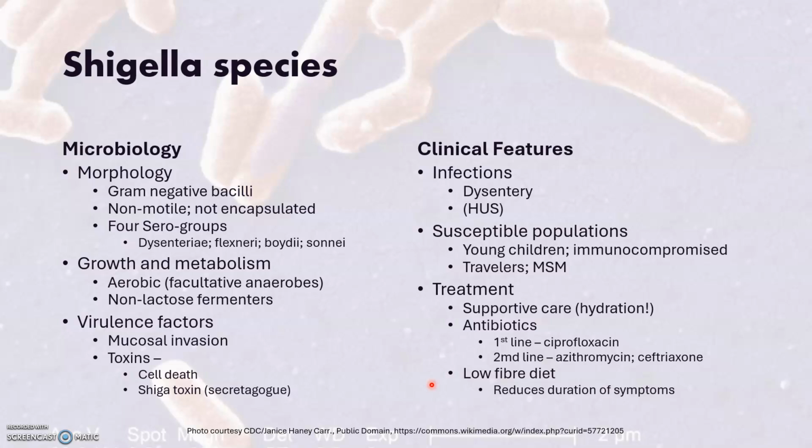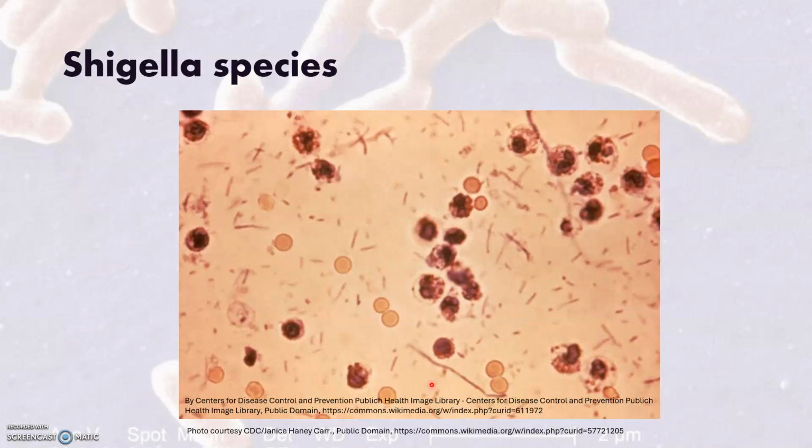Supportive care is essential, particularly with regard to hydration. The first-line antibiotic of choice is ciprofloxacin, and these patients often end up with chronic diarrhea, and a low-fiber diet may reduce the duration of these symptoms. And here's a stool smear showing these rods in the middle are Shigella.